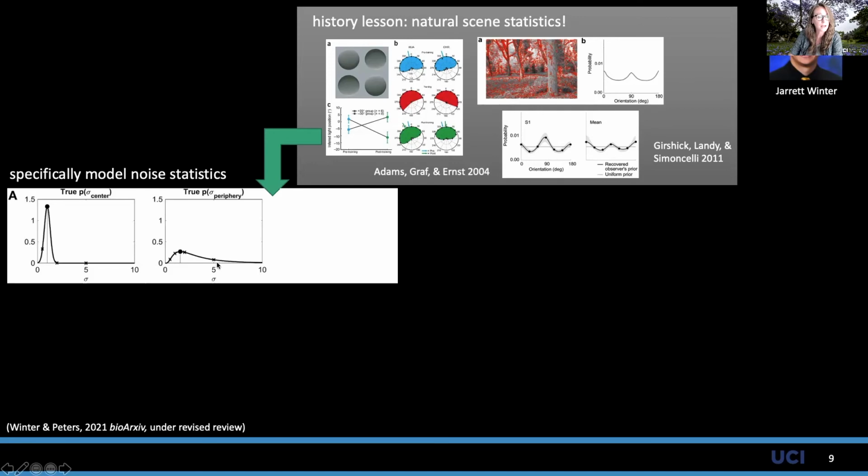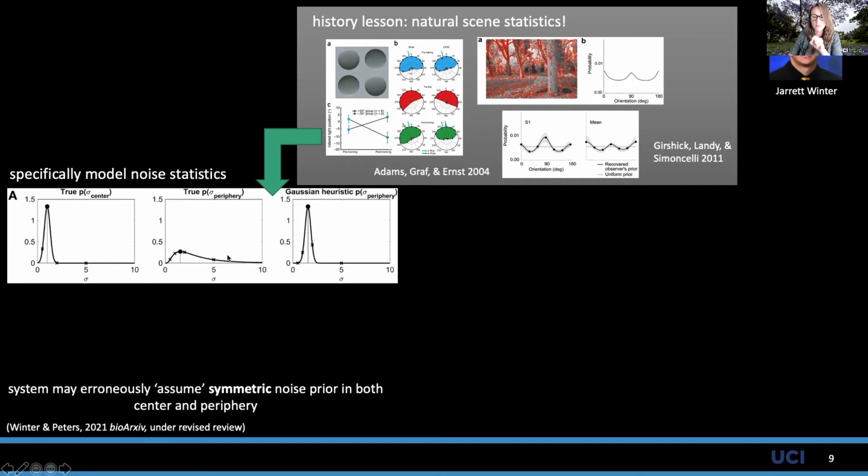Sometimes the noise might actually be really high. But maybe the system doesn't know this. Maybe the system knows that peripheral noise is higher than central noise, but not that it's positively skewed. Could this one error be enough to explain peripheral inflation?